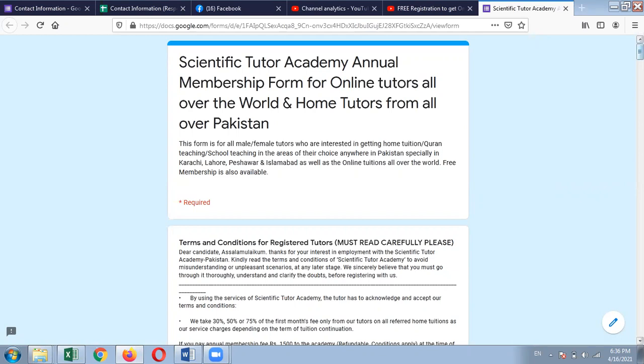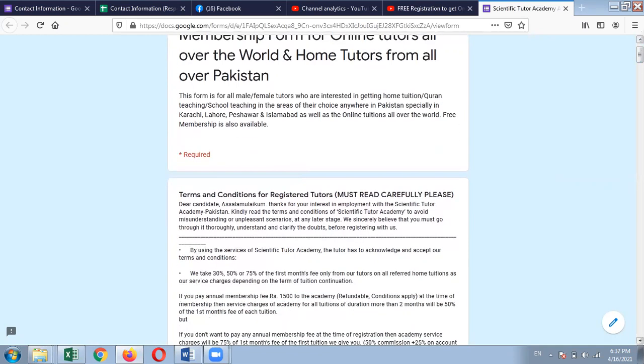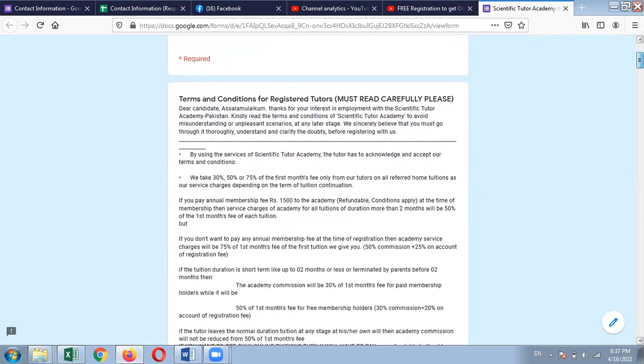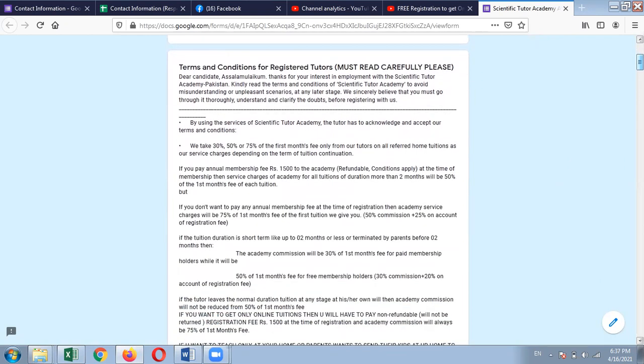All the options with a star are required to be filled, and if you leave any option unfilled, your form will not be submitted successfully. Well, so what are the main terms and conditions? You will have to read them carefully, please. Listen to them carefully here, so that you don't have any sort of issue while dealing with us in the future. By using the services, you are acknowledging and accepting our conditions.